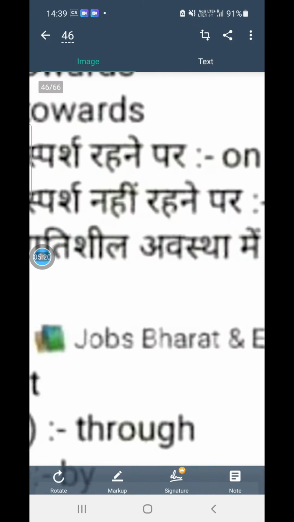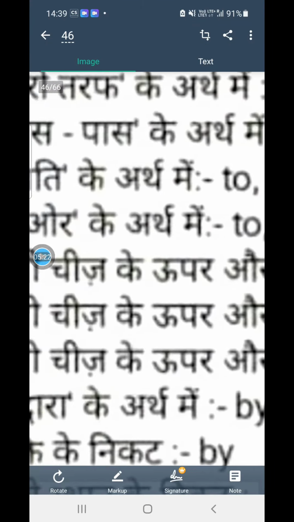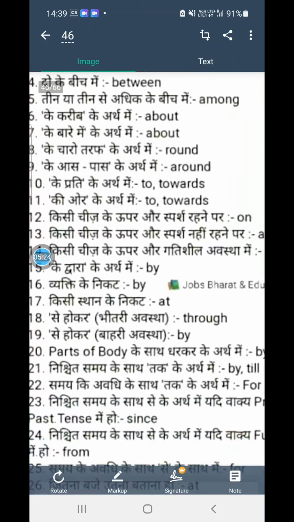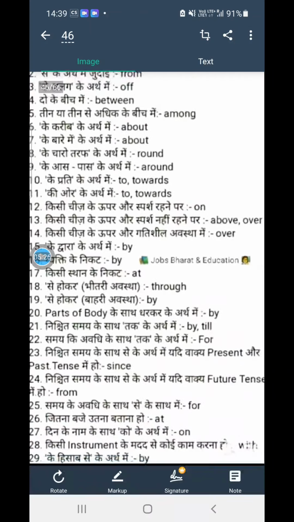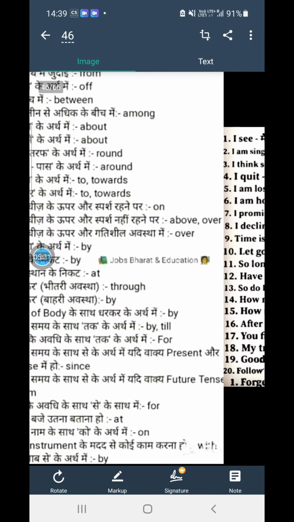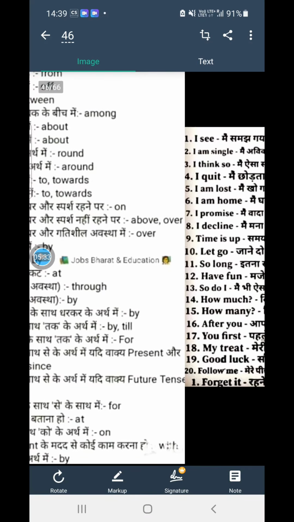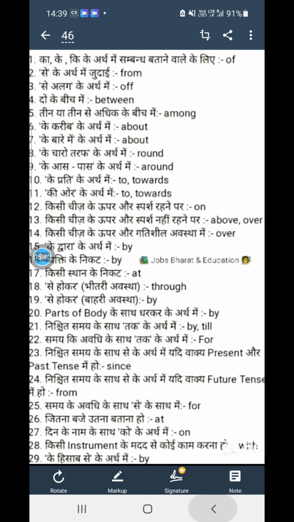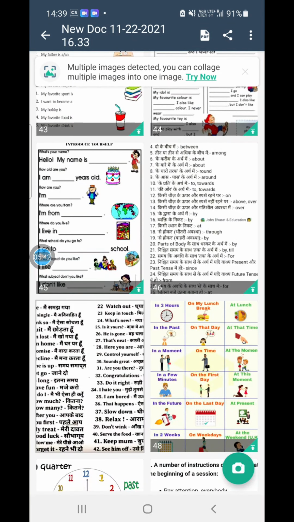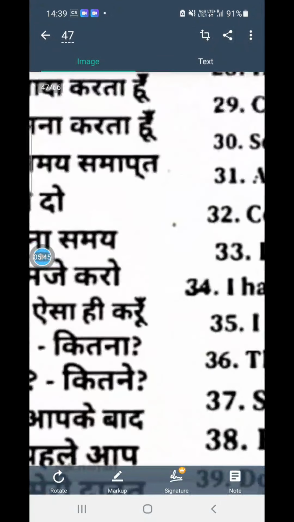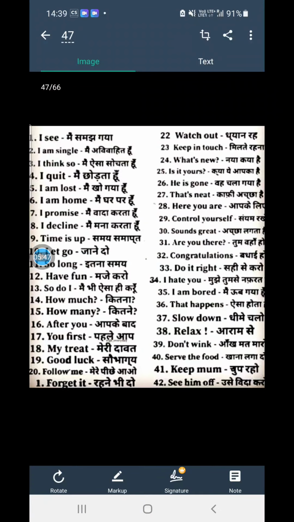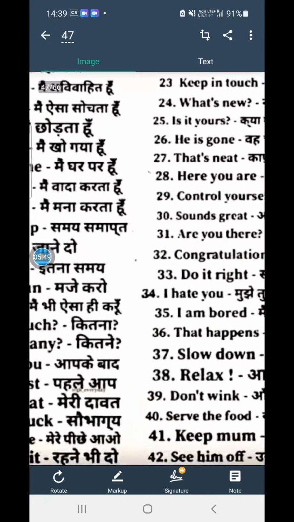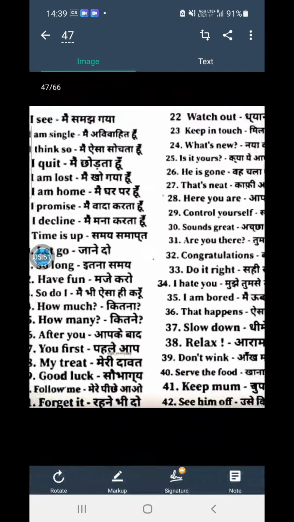Look, this is very important: which preposition, where we can use it and what is its meaning. It's very important, don't think this is very easy. So hold the list, where we can use by, with, on, for, tense, future tense, where we'll use from, for, by, till. Today I'm just going to repeat these things, as I repeated today also. Once again I'm going to repeat here. I hope in one day it's not possible.